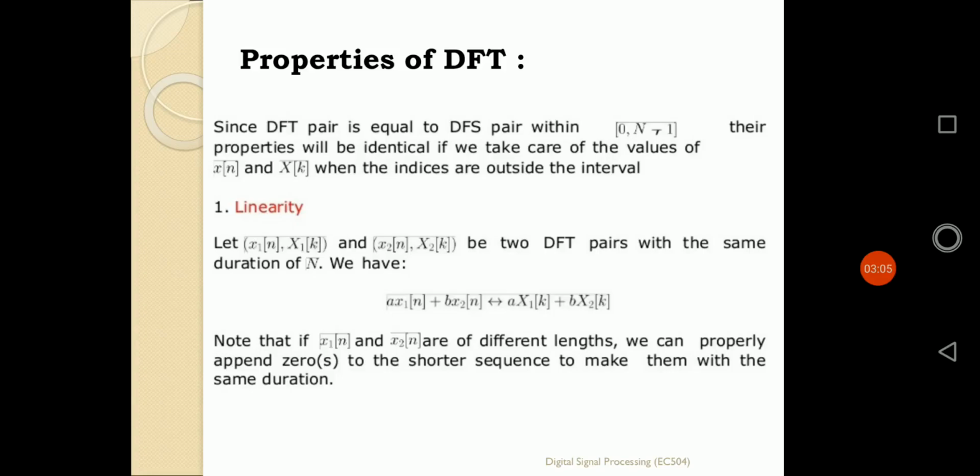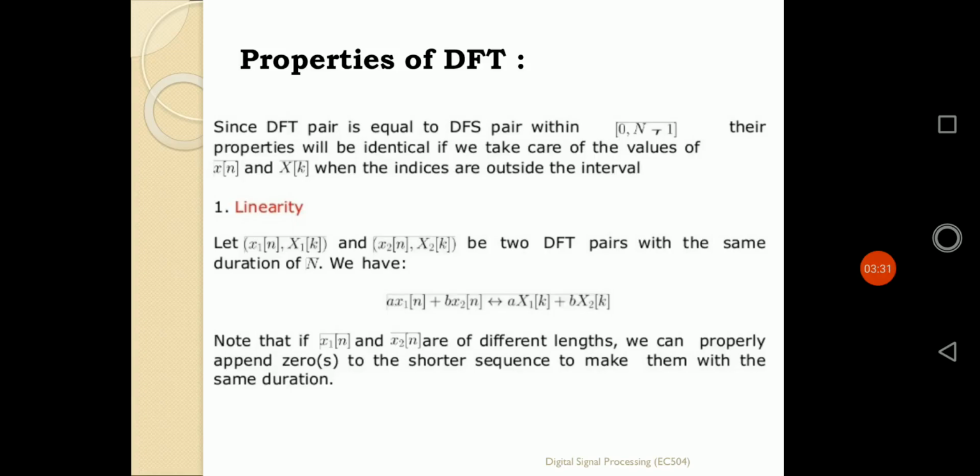That means DFT will possess the linearity property according to the signals and their combination with respect to their DFT pair. Note that x1n and x2n may be of different lengths; it can be n1 samples for x1n and n2 samples for x2n. We can append zeros to the shorter one to make them the same duration.